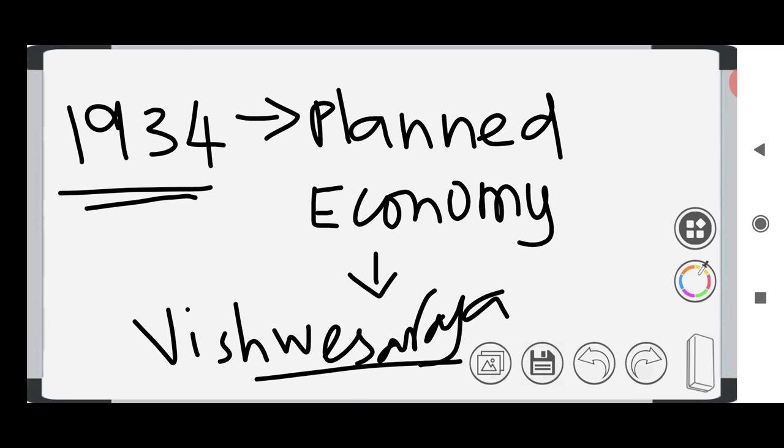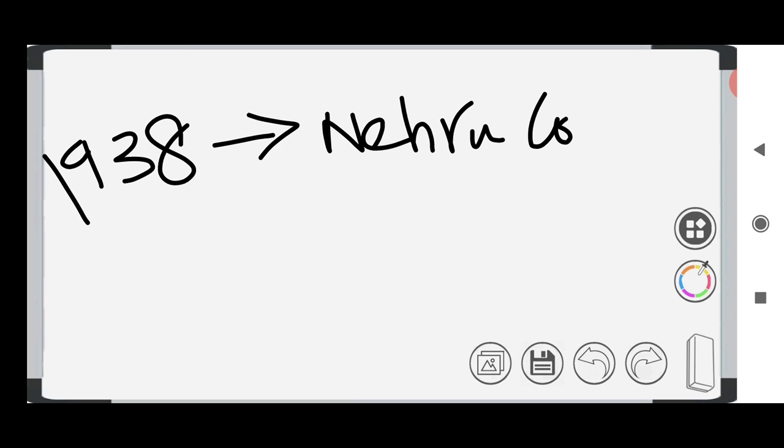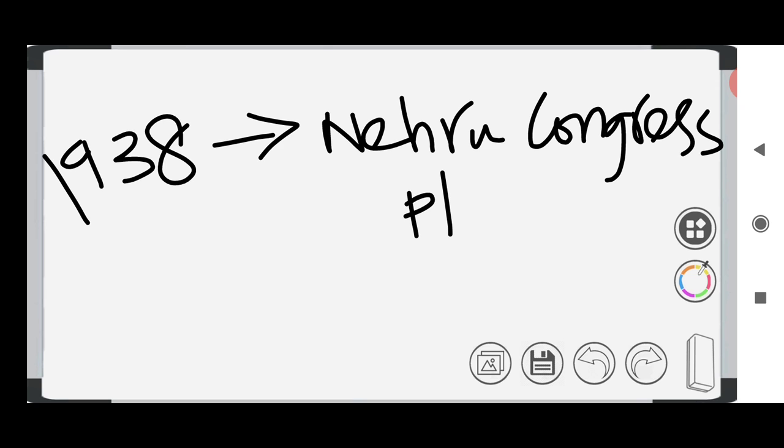And after 1934, there is another plan. In 1938, there is another plan called the Nehru Congress Plan. The Nehru Report is different. The Nehru Report relates to history, whereas the Nehru Congress Plan relates to economy. In this plan they had a thought of taking the Indian economy in a socialist pattern, because Nehru is a socialist, but we didn't take it in that manner. This plan tells India should be taken in a socialist pattern.